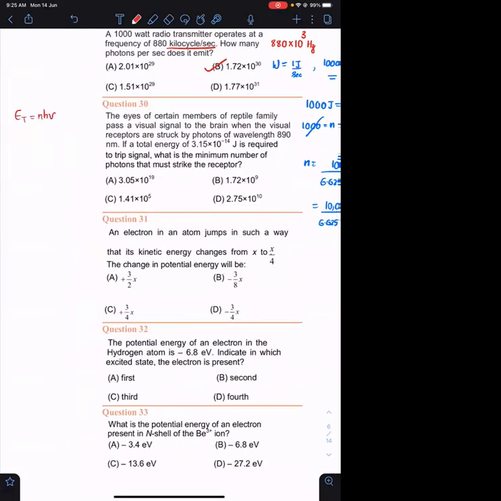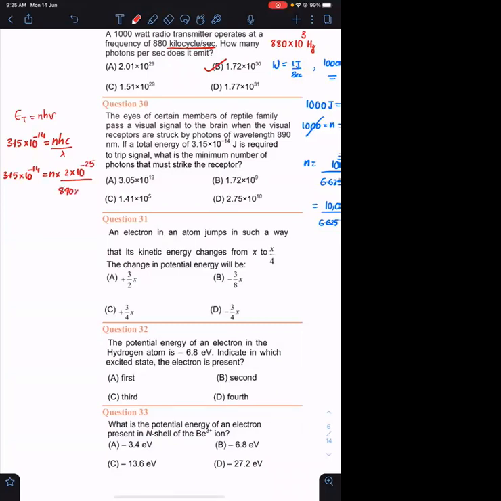So the total energy is given as 3.15 into 10 raised to minus 14. This must be equal to n into h nu, but they have given wavelength. So I will be writing this as nhc upon lambda. 3.15 into 10 raised to minus 14 equals to n into what is the value of hc? 2 into 10 raised to minus 25.